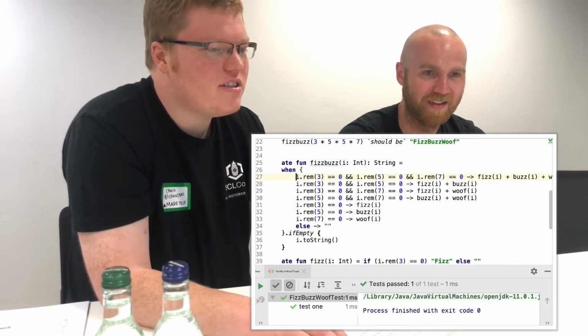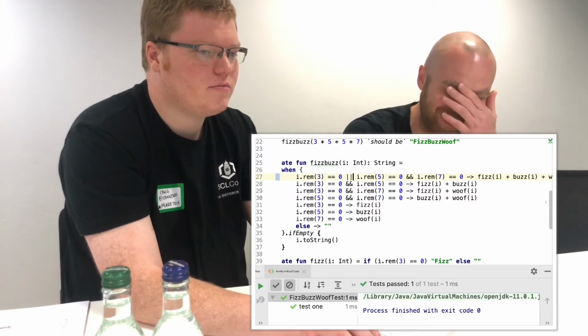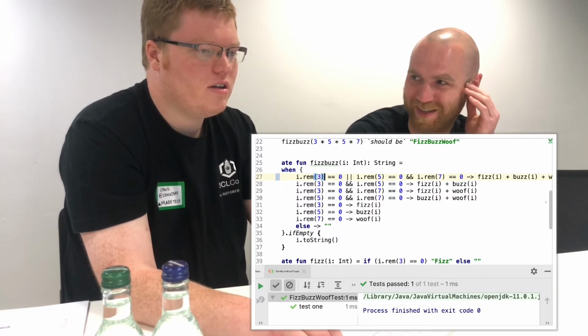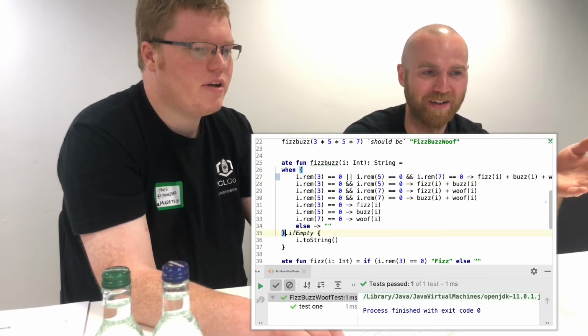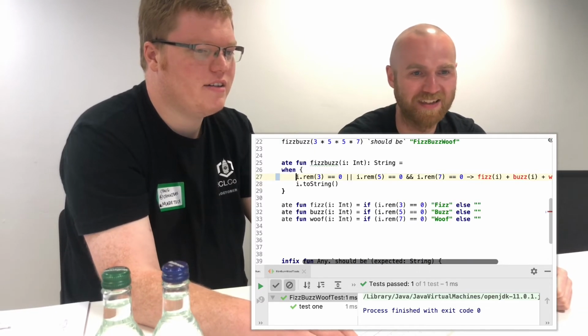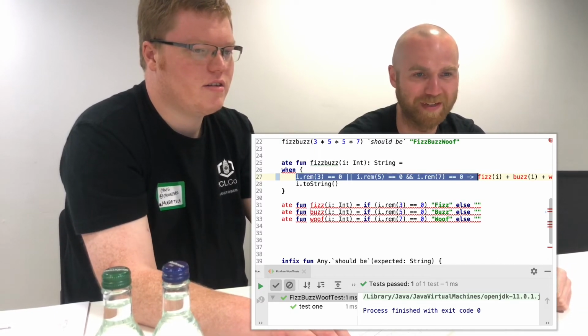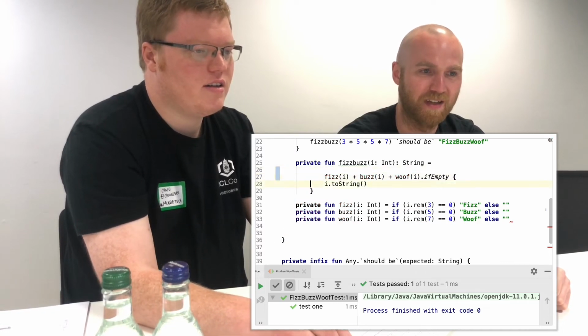Yeah. So maybe we should refactor this a bit. Can we just replace these ands with ors? Will that work? I think we just don't even need ifs anymore. It could be just fizz plus buzz plus woof and remove the rest. Just replace this whole thing with this.